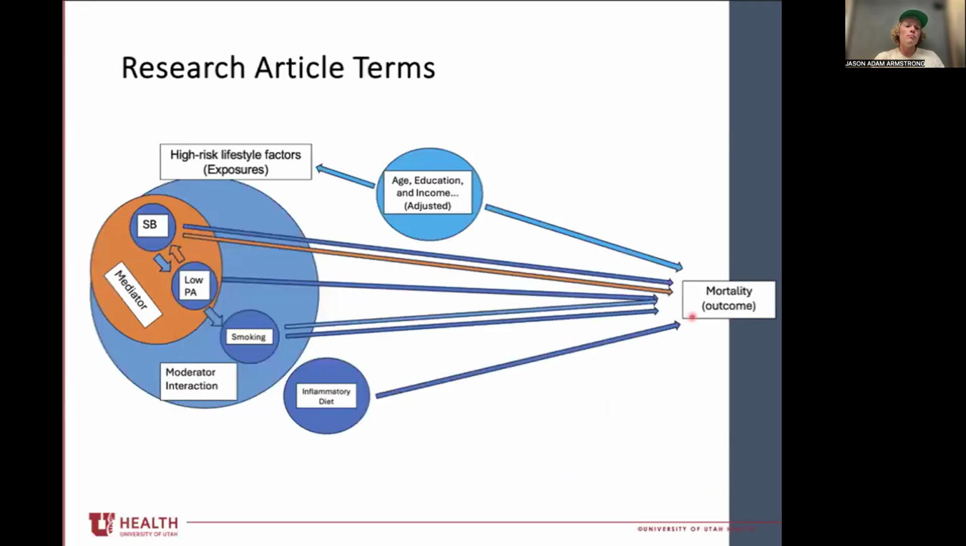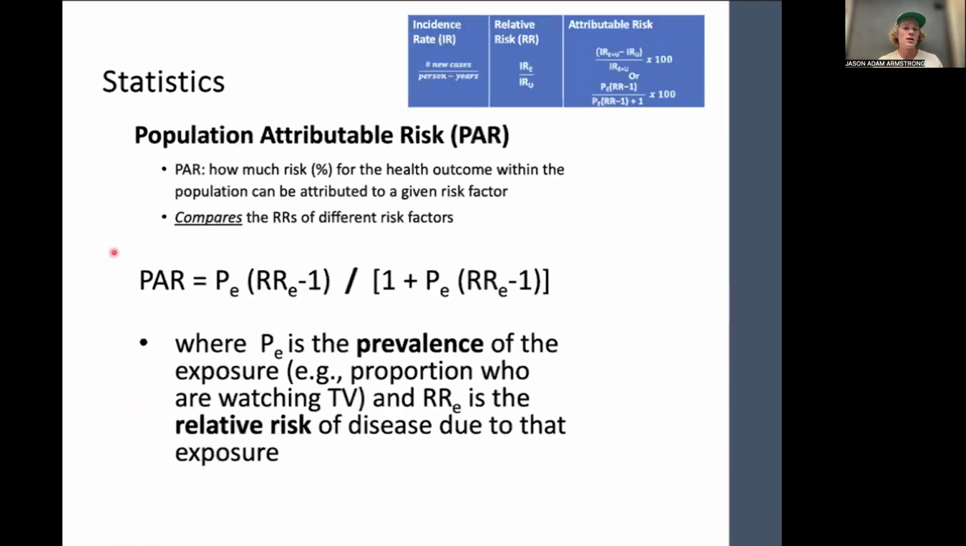So mediating, remember, that is different than moderating, which is mostly what we've dealt with before. Mediating would indicate that the variable that you're discussing is on the causal pathway. So the population attributable risk that we're going to talk about in the next slide assumes that a variable is on the causal pathway. So it's assuming that TV viewing is a causal factor in mortality.